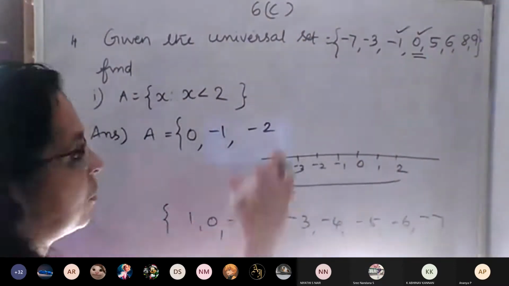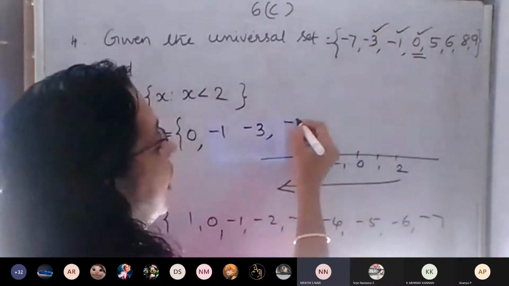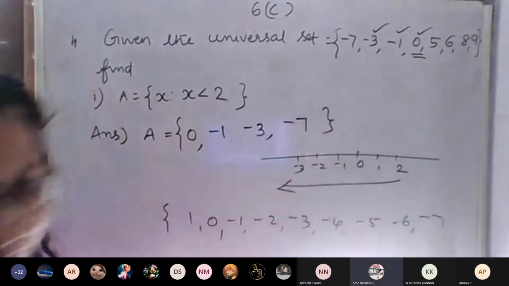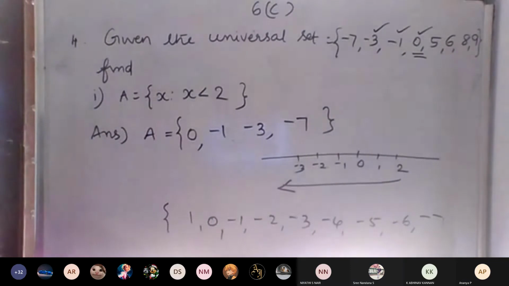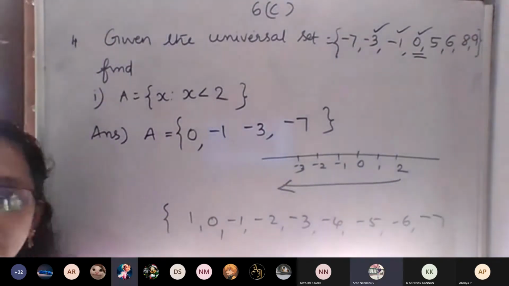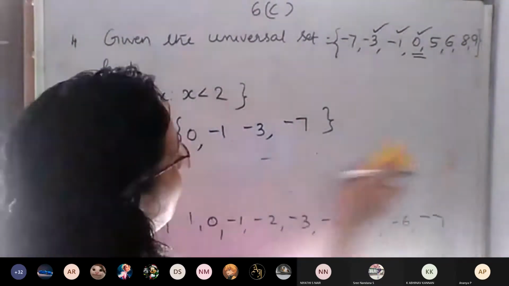So we don't want to write -2. Then -3, okay. Then -7. -7 completed, no? So our answer is 0, -1, -3, -7. Understood? From the universal set only we can take.